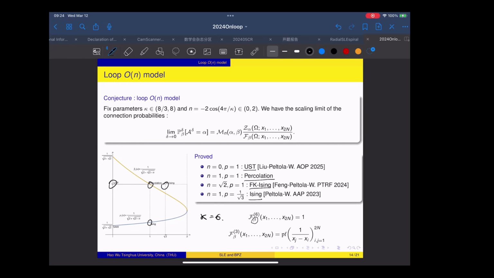And this is consistent with what we know from the percolation model, because for the percolation model, the edges are independent from each other. So the model has nothing to do with the boundary condition. So this is also consistent.